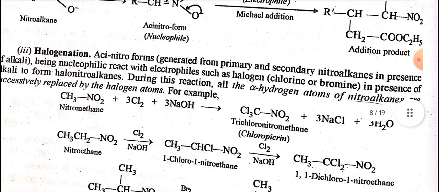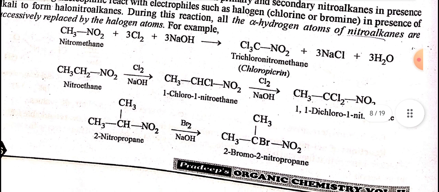Third is halogenation. Aci-nitro forms generated from primary and secondary nitroalkanes in the presence of alkali, being nucleophilic, react with electrophiles such as halogens, chlorine or bromine, in the presence of alkali to form halonitroalkanes. During this reaction, all the alpha hydrogen atoms of nitroalkanes are successively replaced by halogen atoms. For example, nitromethane plus chlorine plus NaOH gives chloropicrin. Then nitroethane with chlorine in the presence of NaOH gives 1-chloro-1-nitroethane, and then finally 1,1-dichloro-1-nitroethane.